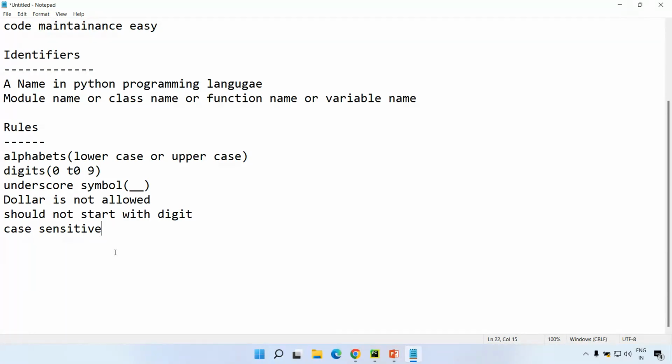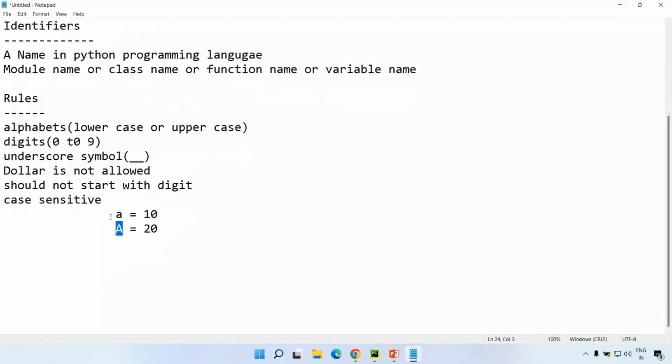Here I am specifying small a whose value is 10, as we discussed in the previous class, and capital A whose value is 20. If I want to access 10, I need to specify small a only. If I want to access 20, I need to specify capital A only. Using small a to access 20, or capital A for 10, is not possible. So an identifier, a name, is case sensitive.